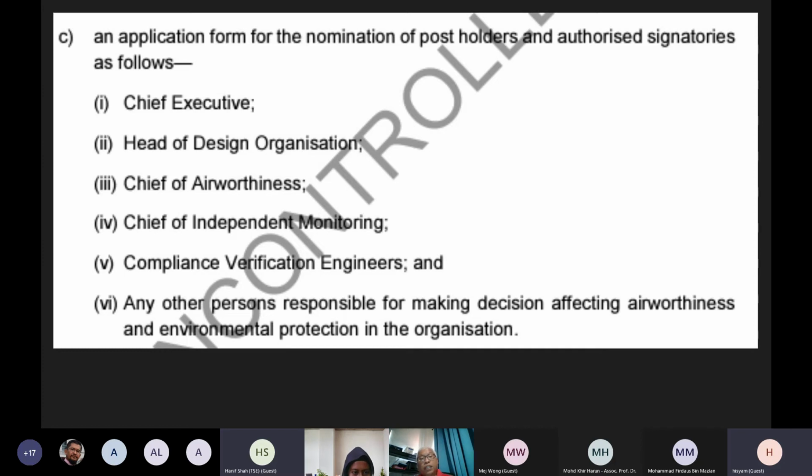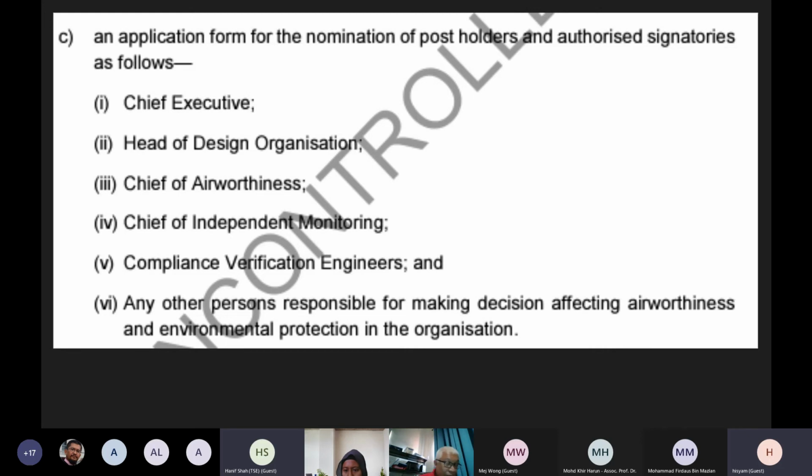And next board will be Chief Independent Monitoring. He's just like QA, but not exactly. However, if we can equate this like a QA, he is the one monitoring the organization function, organization capability, organization scope. He also prepares the design organization manual. He does all the audits. He will go through all the process of looking at the compliance of the DOA to the requirement. So those are Chief Independent Monitoring.